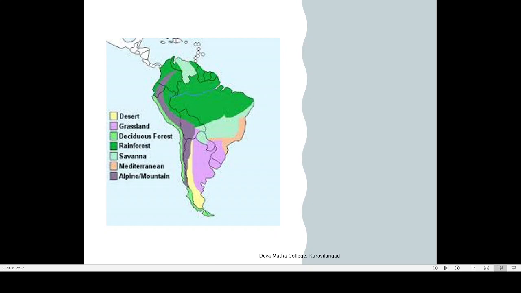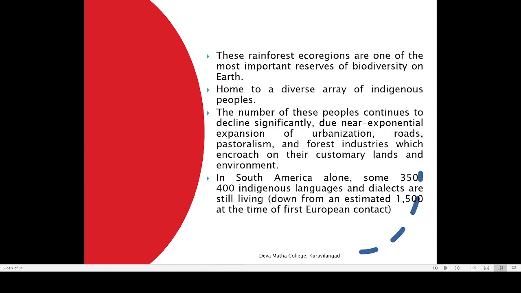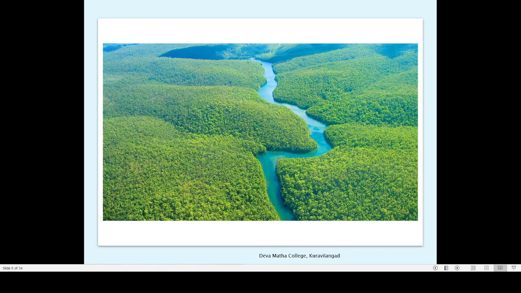Not only Brazil, a certain portion of Brazil, Bolivia, and a few other countries are also part of this Brazilian subregion. Brazilian subregion is basically characterized by very thick forest, like the forest like this one.